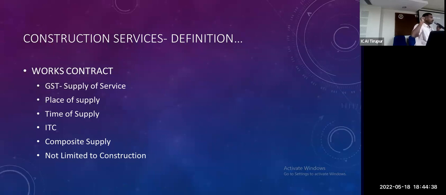Come to composite supply. Is this works contract a composite supply, or is it a mixed supply? I have to segregate whether division is possible. If one good is under a separate agreement or is separately identified after the completion of the works contract, that is some of the works contract responsibilities. At that time we have to consider it as a mixed supply. It is not limited to construction. Not only construction, maybe renovation, repairs, all these things we also have to consider for works contract.